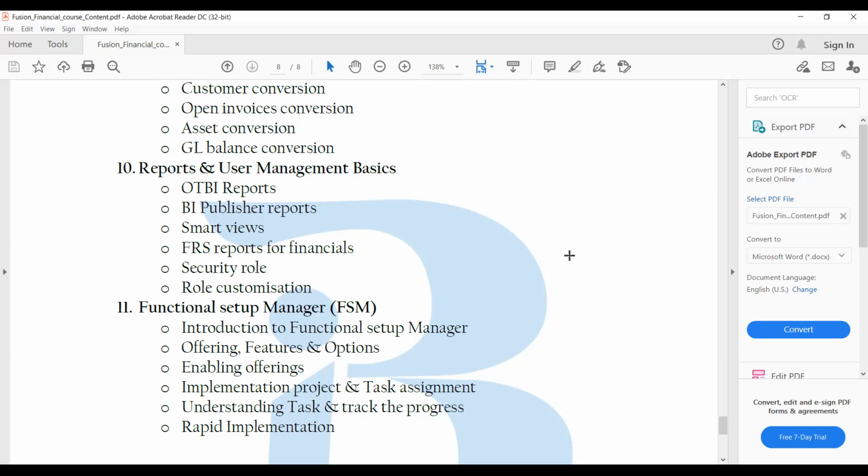Okay. So this, probably you can note down the points, and we can have a separate discussion when we are configuring the chart of accounts. Okay. Anything else?